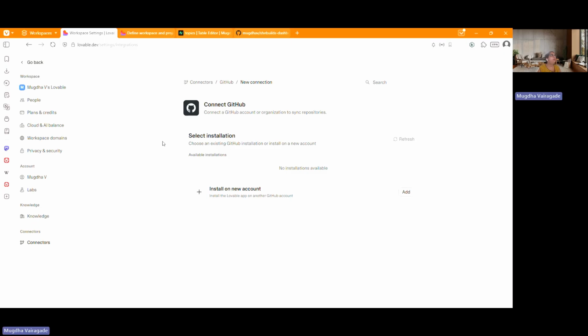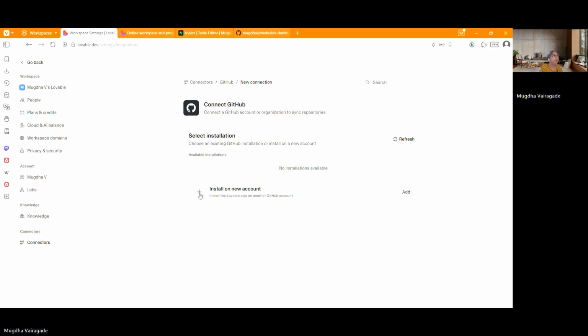So by default, if you have your own GitHub account, it automatically recognizes that and lets you connect it. This is a very useful feature using which you can keep all your versions of your application safely stored in your GitHub account. And you can always go back if you want to revert to a previous version, or if you want to branch, it is possible from here. So you just need to do it once.